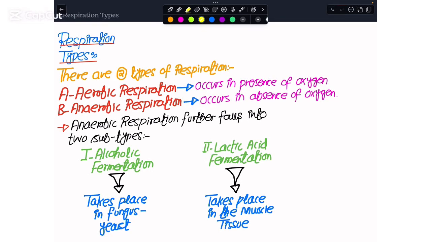Okay, class. So now we have reached toward the end of this chapter. And for today, we will be talking about the types of respiration that can happen within living organisms. Our idea of respiration was that within the mitochondria, glucose combines with oxygen gas to produce carbon dioxide, water, and energy in the form of ATP.